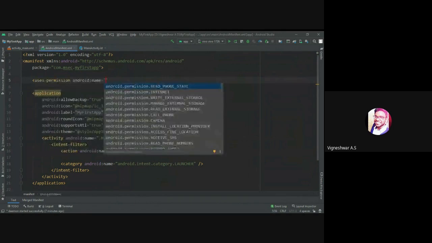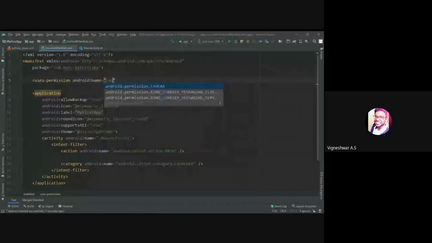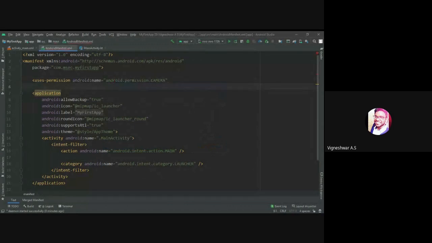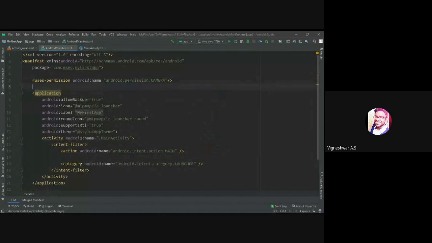It's suggesting so many permissions. Here you can see read phone state, internet permission, write external storage, manage external storage. These are the things you are going to get permission for from the user. Access file location, receive SMS, Wi-Fi state. Now I'm going to ask for camera permission. You will have two cameras, but I'm simply calling it a simple camera. Then we need to close this bracket. I already told you the manifest is the brain of a mobile application.